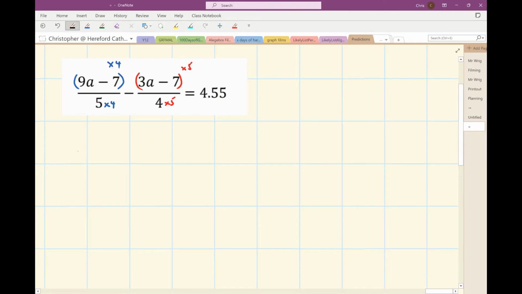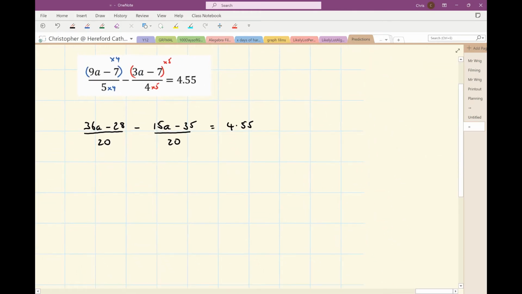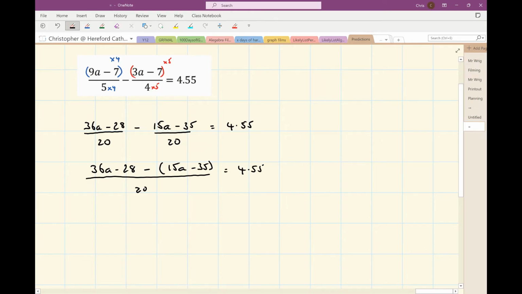So that's going to give me 4 times 9a, 36a minus 28 over 20, minus 15a minus 35 over 20, which is going to equal 4.55. So on the left-hand side, I have got all over 20 here, 36a minus 28 minus, and remember to put a bracket in here, 15a minus 35 equals 4.55.